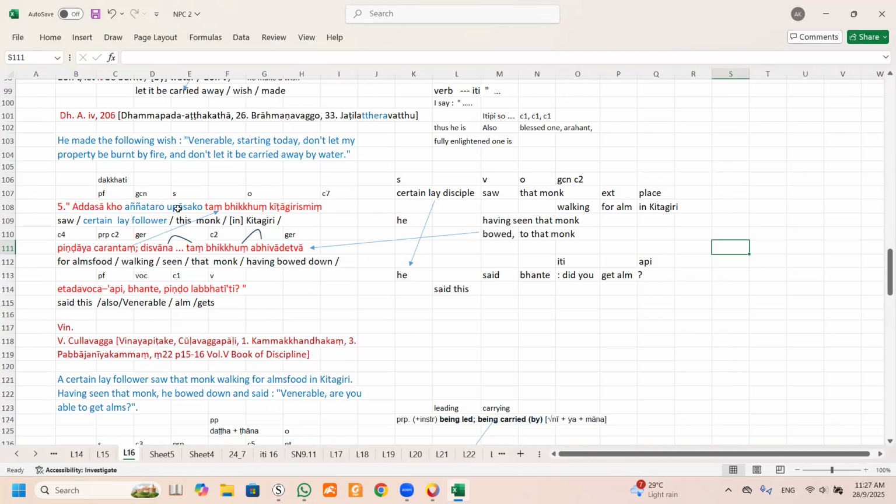this certain thing, I won't put it as certain lay disciple in English. You have to put he as your subject. And the next line, he. Can you see? Having seen, he. Having seen, seen what? Can you see this one? Take this bhikkhu, also object. Having seen that monk. Okay, then the next one.